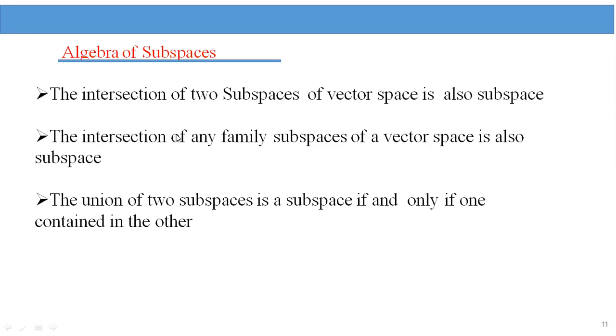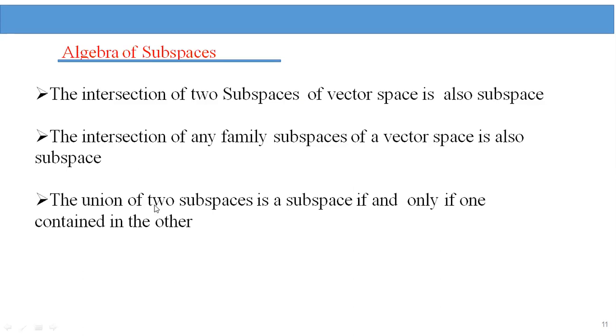In general, we have to define another theorem. The intersection of any family of subspaces of a vector space is also a subspace. That means we take n subspaces, W1, W2, W3, and so on up to Wn. The intersection means W1 intersection W2, intersection W3, intersection W4, like this, and so on up to intersection Wn, then it forms a subspace of the vector space.